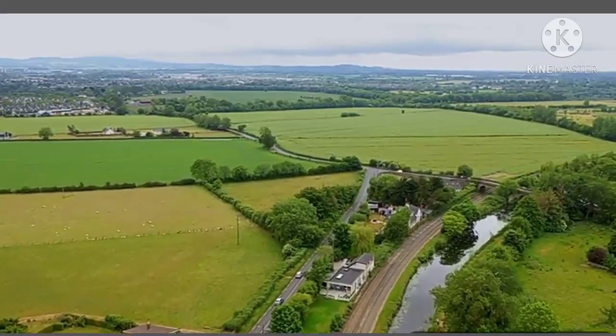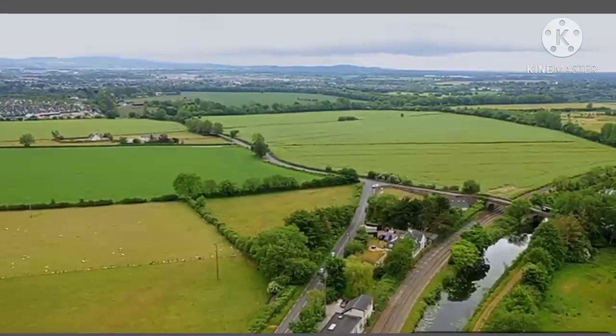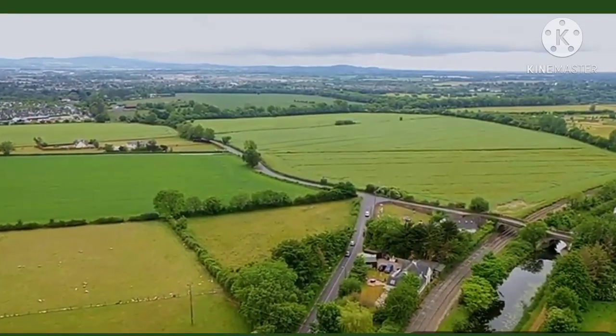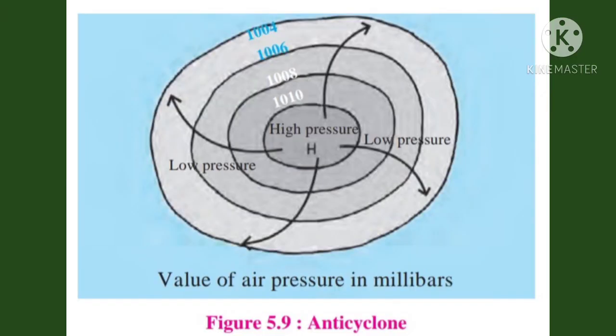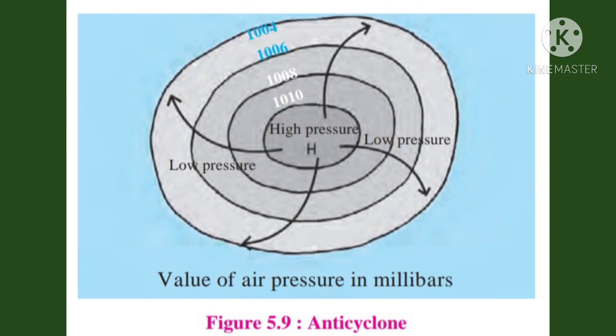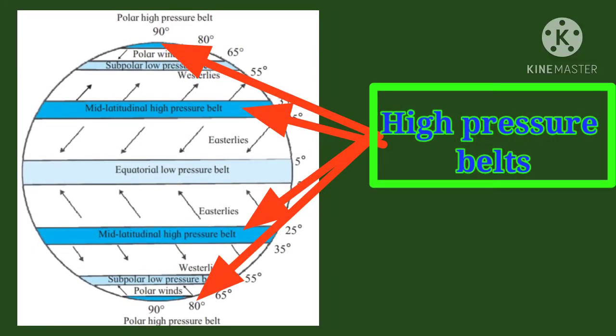Anticyclones generally last for a few days or a week. Such anticyclones originate in temperate zones. On weather maps, the center of an anticyclone is represented by the letter H. Anticyclones are vividly experienced in high pressure belts. Winds in these regions are always moving out, and hence the rainfall in such areas is quite low.